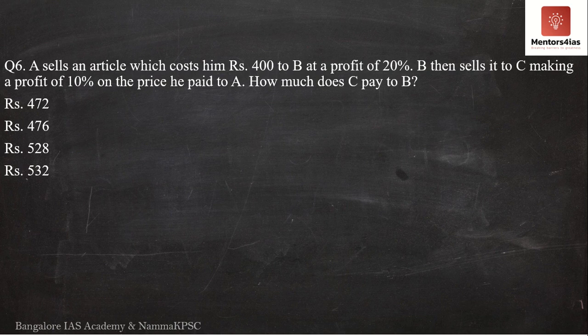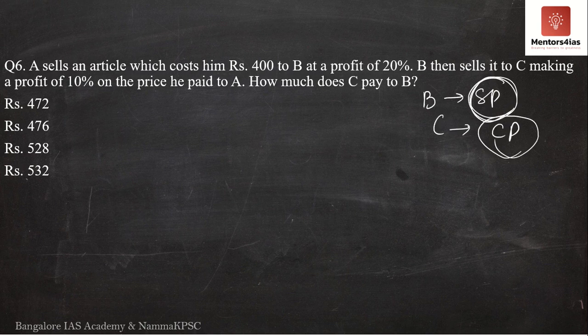Question number 6 says A sells an article which costs him rupees 400 to B at a profit of 20%. B then sells it to C making a profit of 10% on the price he paid to A. So how much does C pay to B? Or what the question is asking for is, what is B's selling price or C's cost price, whatever it is.